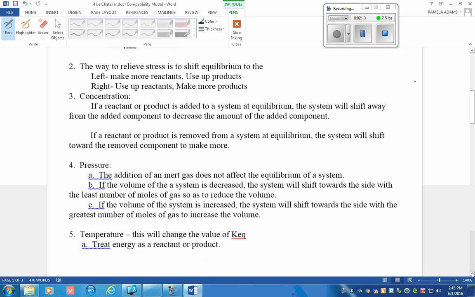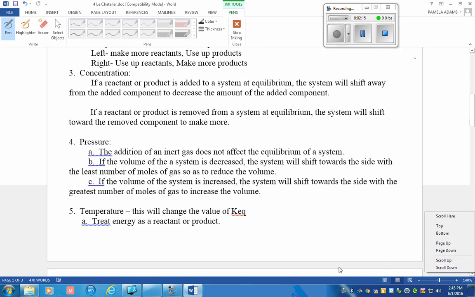To put a fine point on this, I spoke earlier, when you change the pressure, it can affect the equilibrium. However, an inert gas does not affect the equilibrium of the system. If the volume of the system is decreased, the system will shift towards the side with the fewest number of moles. That is because the volume is decreased, there's less space, it will go to the side that has the fewer number of moles, therefore the fewest particles, to regain equilibrium.